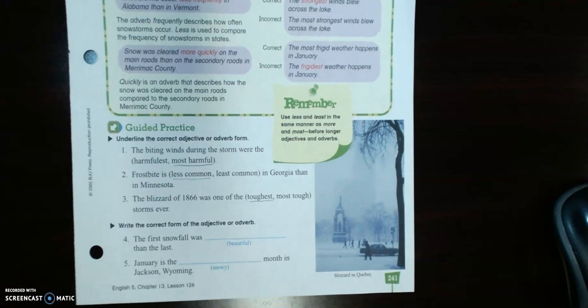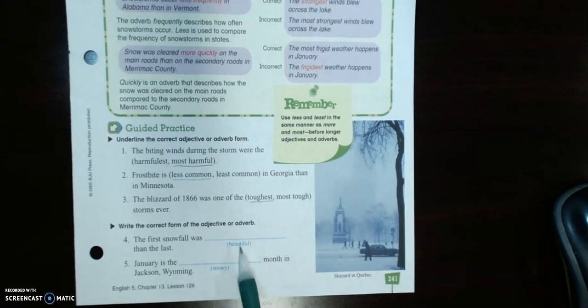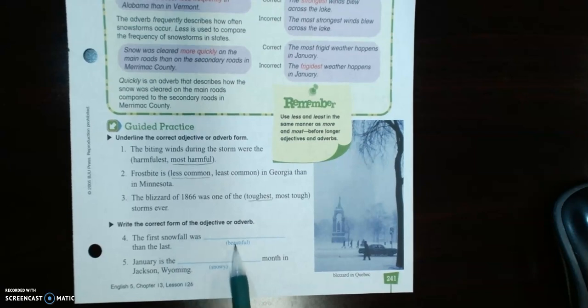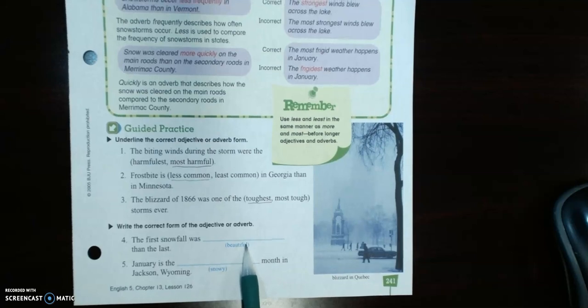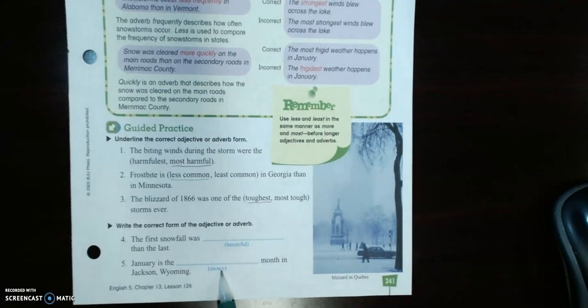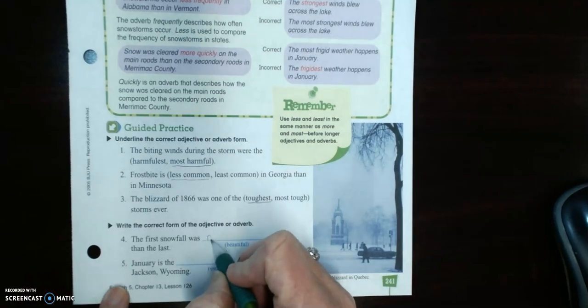It says write the correct form of the adjective or adverb. Again, this is written in blue, these words, and it says the correct form of these words. You're not going to change this. It's still going to have the form beautiful in here. And this is going to have the form of snowy in here, some form of it. Okay, so number 4, the first snowfall was, then the last. The first snowfall was more beautiful than the last. Does that make sense? Yes, it makes sense. So let's write more beautiful.